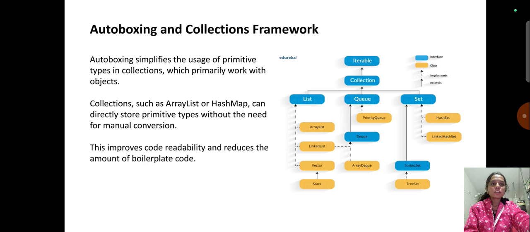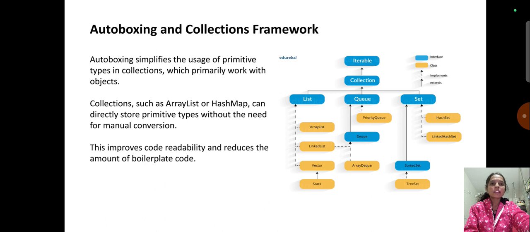In the framework of autoboxing you can see first Iterable, and next Collection, and from Collection there are three types: List, Queue and Set. And from List: ArrayList, LinkedList, Vector, Stack. And from Queue: PriorityQueue, and ArrayDeque. And from Set: HashSet, LinkedHashSet, and next SortedSet and TreeSet. And next from Set we can take interfaces, implements and extends.